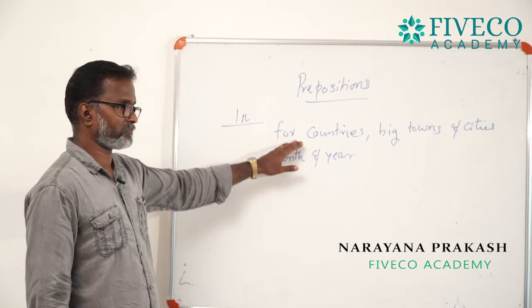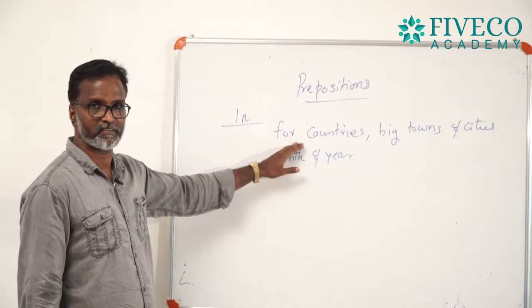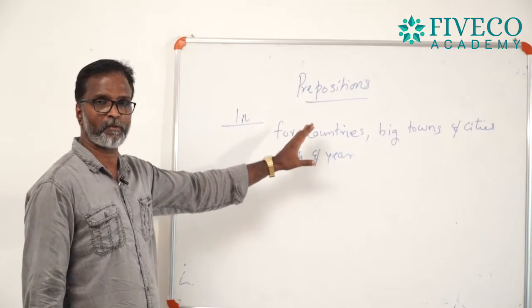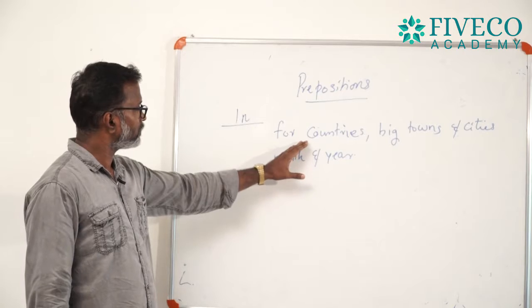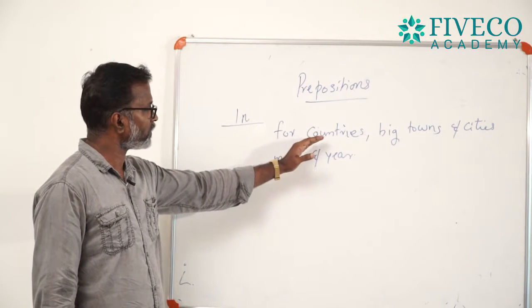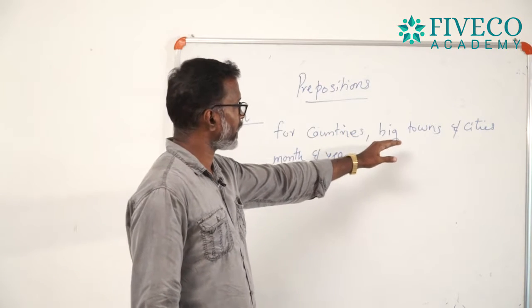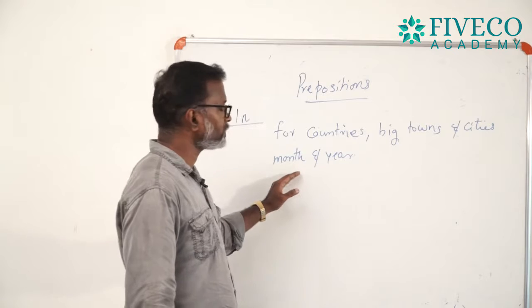Remember this condition while you use the preposition in. At least you want to remember this condition. You can use the preposition in before the name of countries, big towns and cities, month and year.